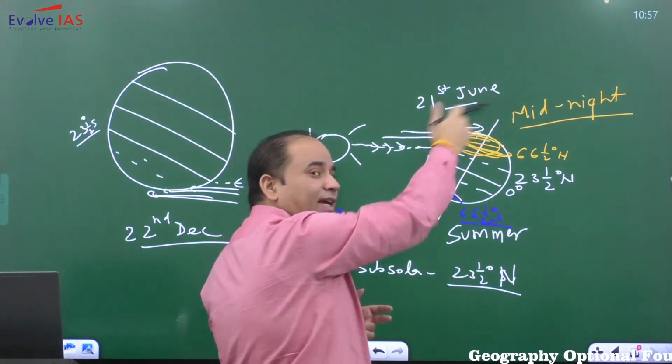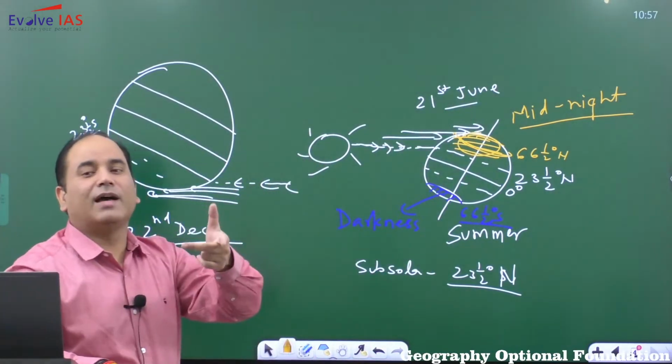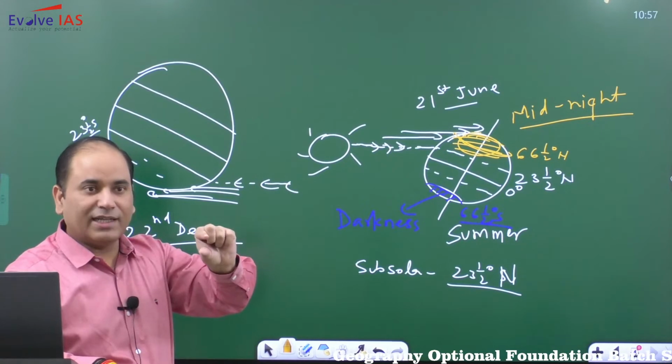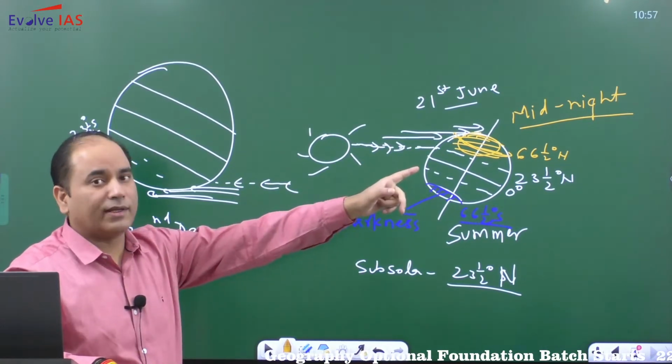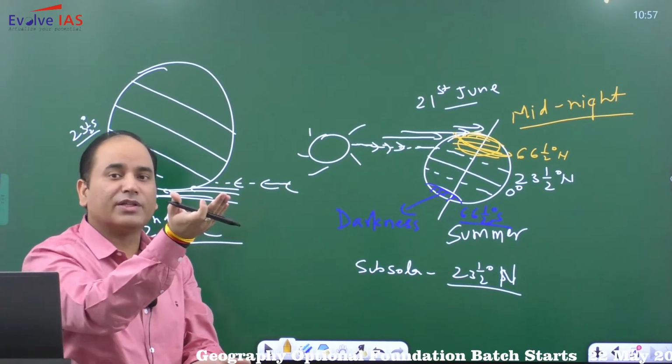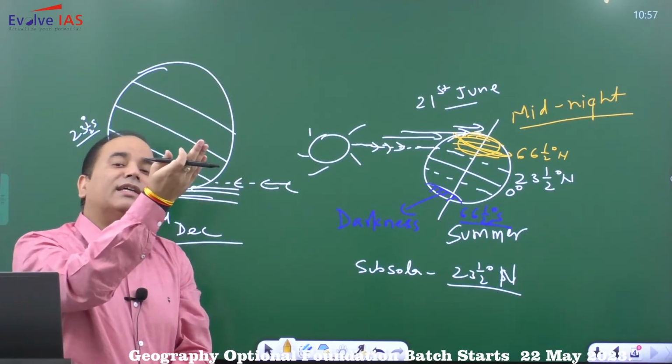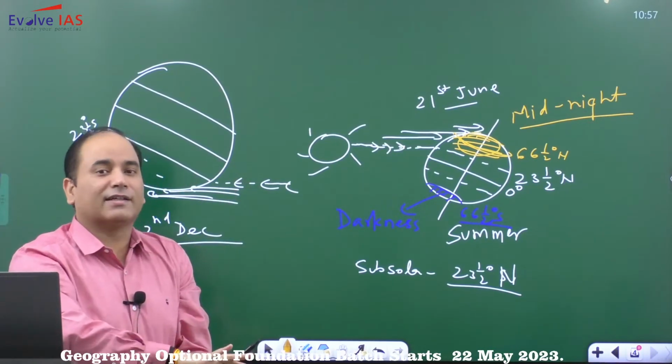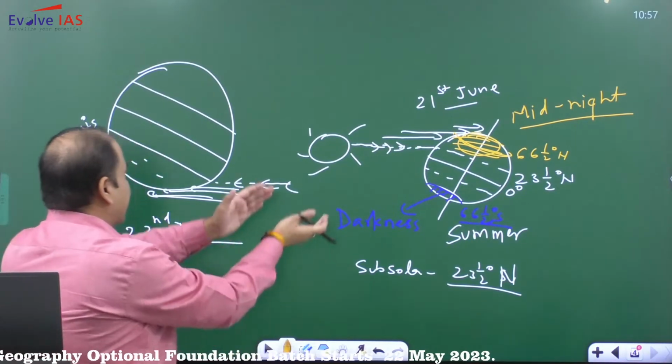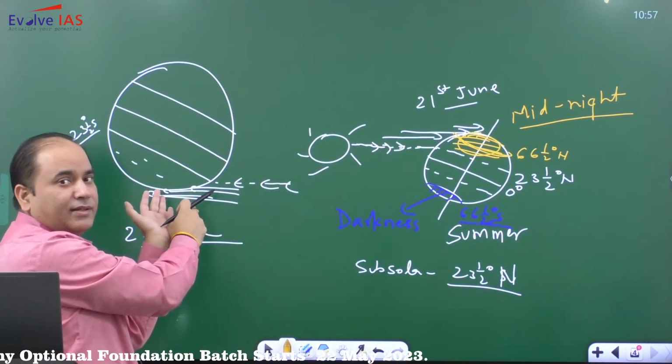If the length of day is increasing, what will happen to the length of night? It will decrease. So during summer solstice, in the northern hemisphere, length of day is increasing, length of night is decreasing. Exactly opposite will happen during the winter solstice.